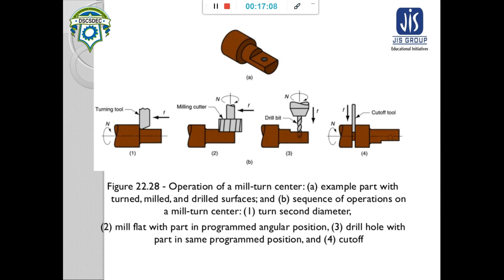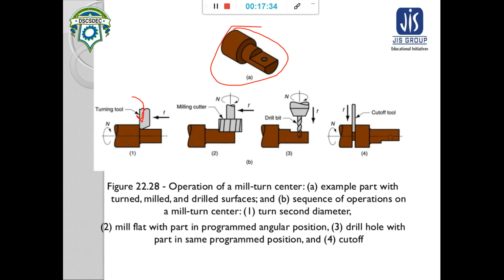This is our operation of a mill turning center. See here, this type of cylindrical part is our desired part. At that time, first by using the turning tool, the turning operation is done. Then by using the milling cutter, this flat surface is cut.